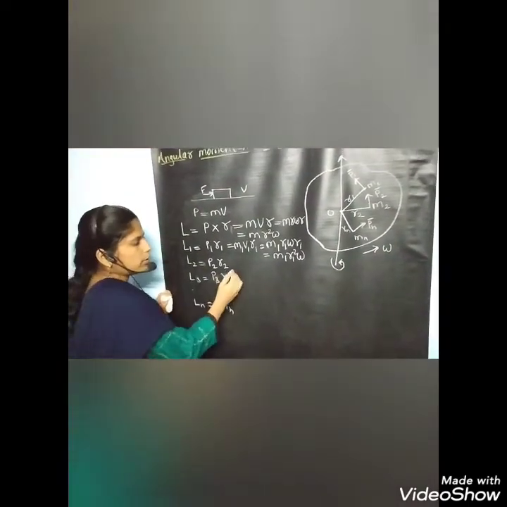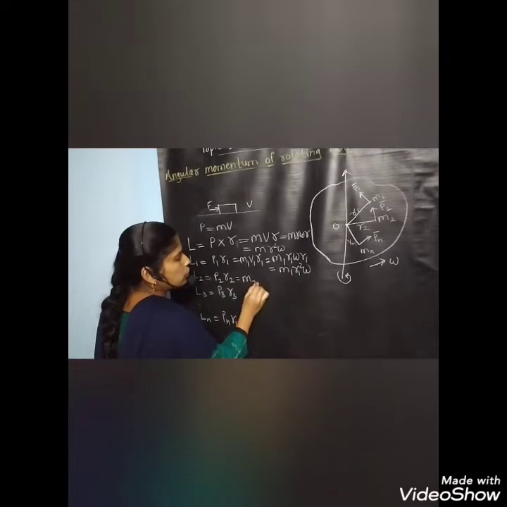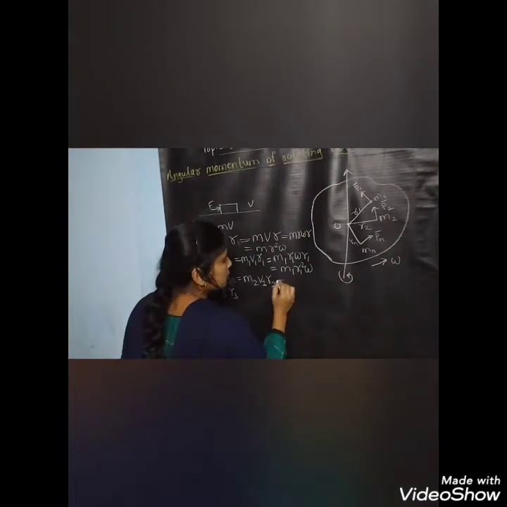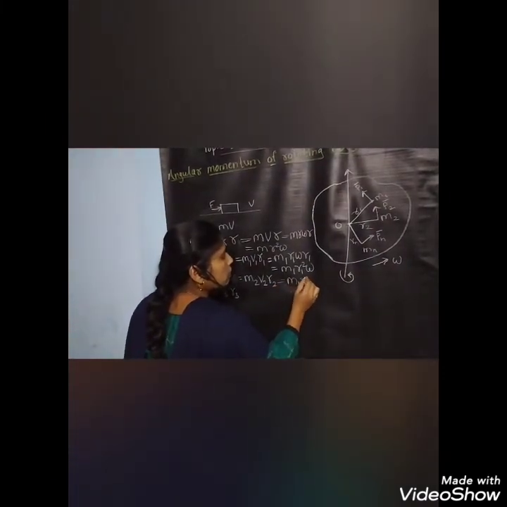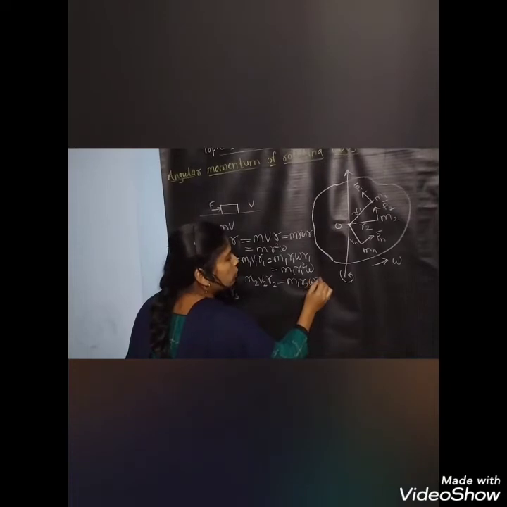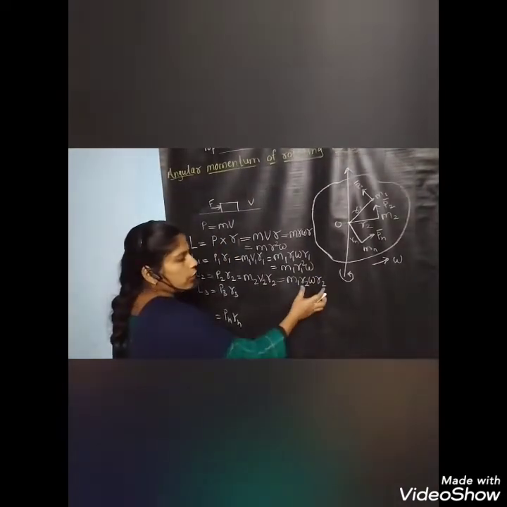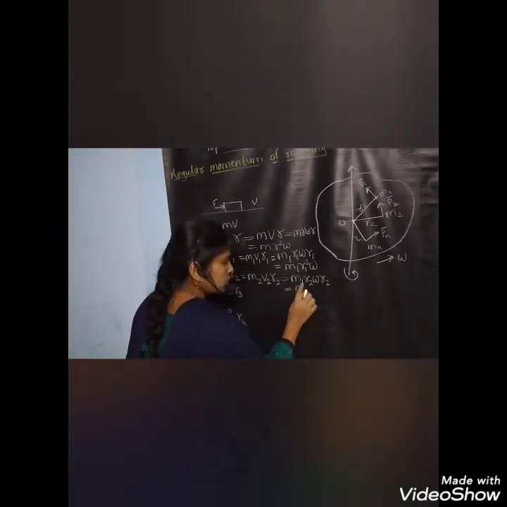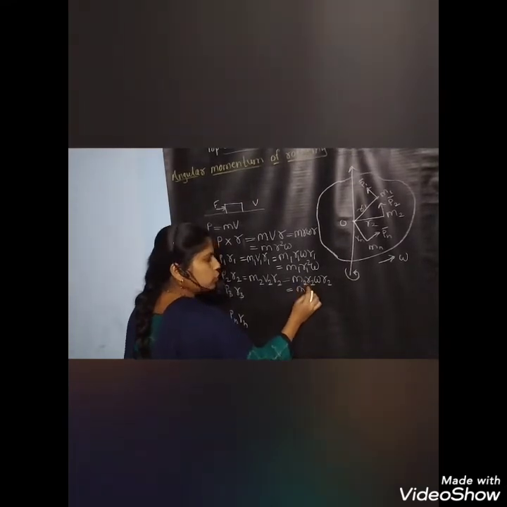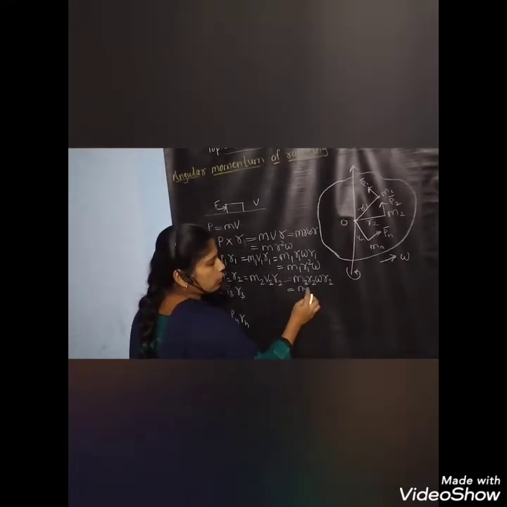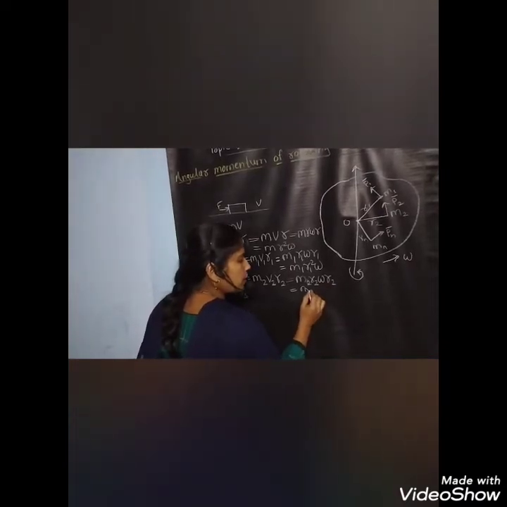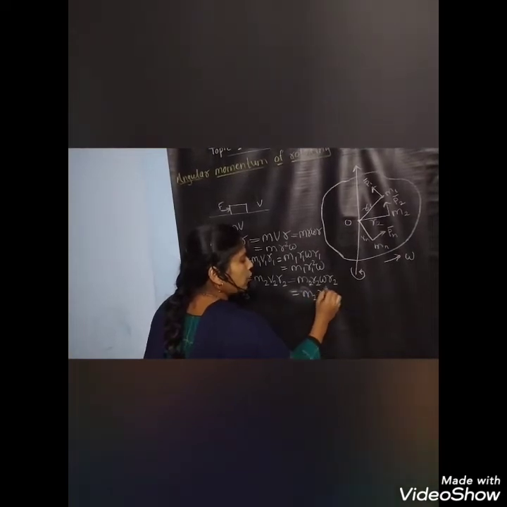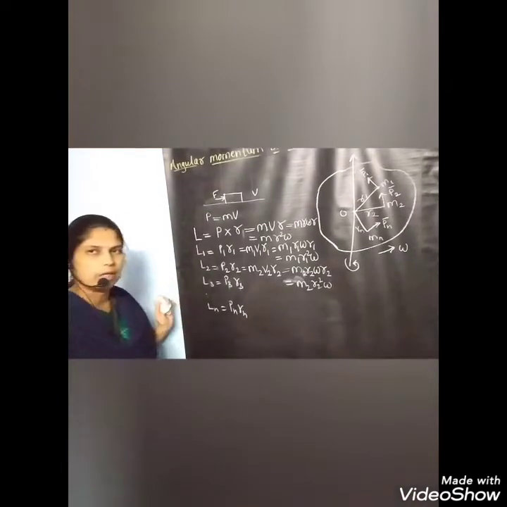Similarly, for the second particle, M2 V2 into R2 is equal to M2 R2 omega into R2, which is M2 R2 square omega.